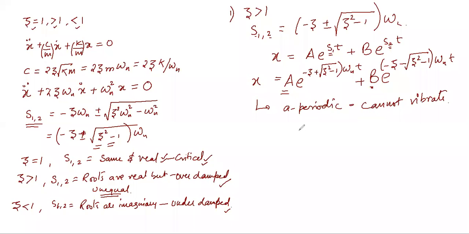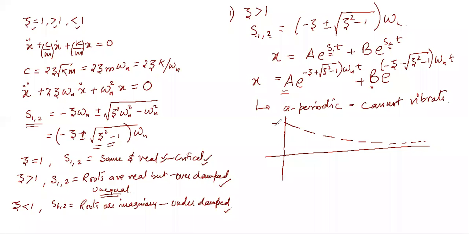If we draw this diagram and observe the condition, suppose you displace the system to an initial position, it will not execute a vibratory motion. It will slowly bring itself back to its initial position. But yes, it takes infinite time to reach the mean position.